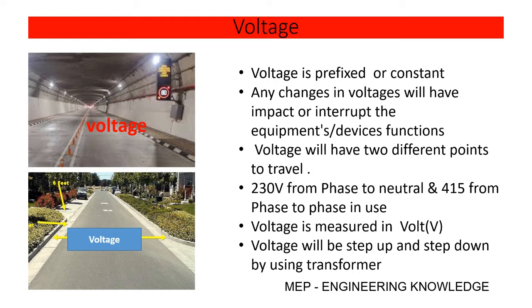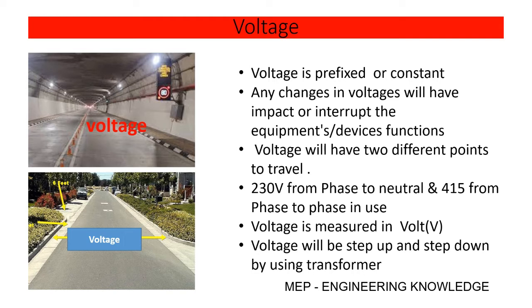Voltage will always have two different points, lower and higher. You can compare with the road, the start point and end point. Voltage is measured in volt. In the engineering language, we have units to measure everything. If you want to measure weight, it will be in kilogram. If you want to measure any liquid, it will be in liters.